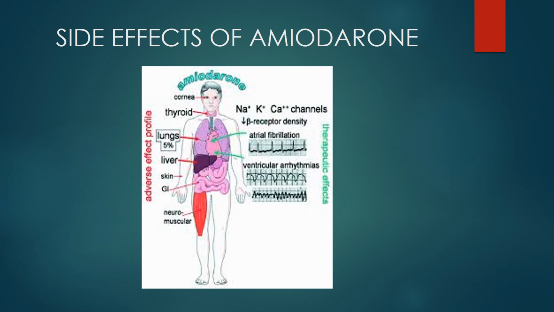Okay, in the liver, hepatotoxicity with raised liver enzymes, and in the skin, blue-gray pigmentation, we have seen. In GI, nausea, vomiting, and metallic taste. In neuromuscular, ataxia and myopathy. And we see effects on sodium, potassium, and calcium channels and beta receptor density. So it works on all the levels. Then it is used in atrial fibrillation and ventricular arrhythmias. Okay, so this is a very informative slide.